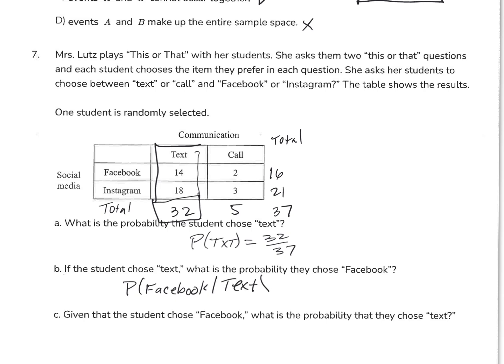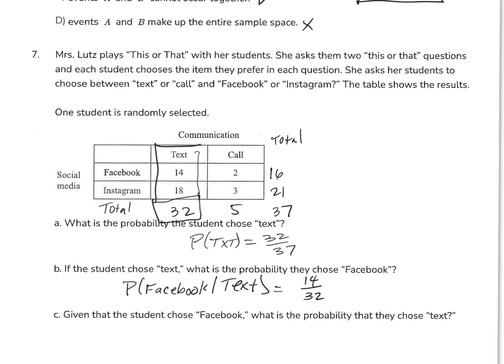They prefer texting to calling. So what is that probability? The total has to be 32 because that's the total of texters, and the probability of Facebook would be 14 out of 32, because out of the people who text, 14 of them prefer Facebook.